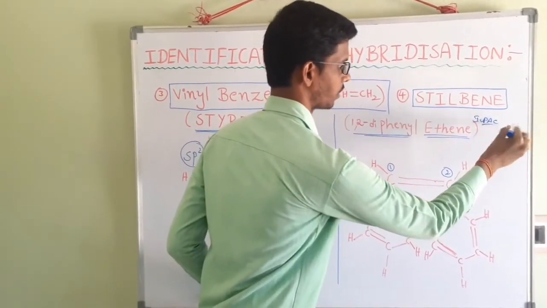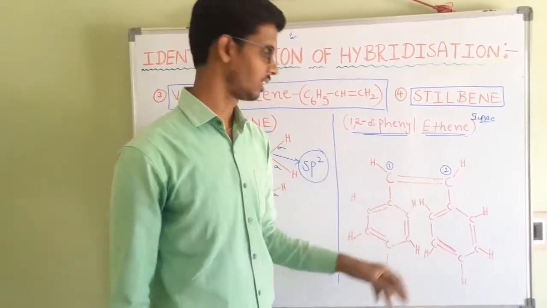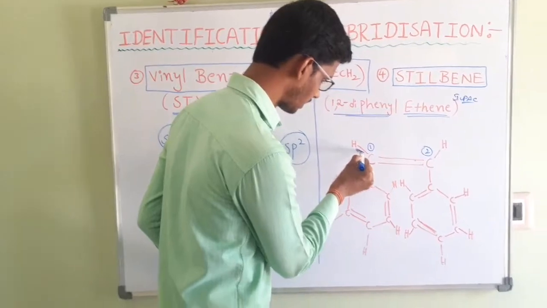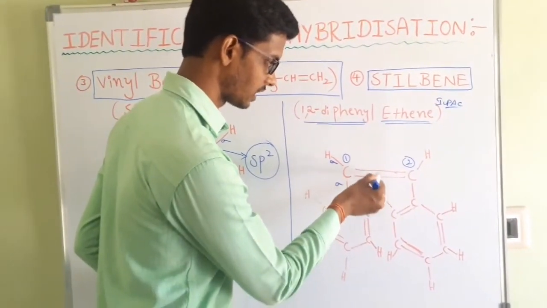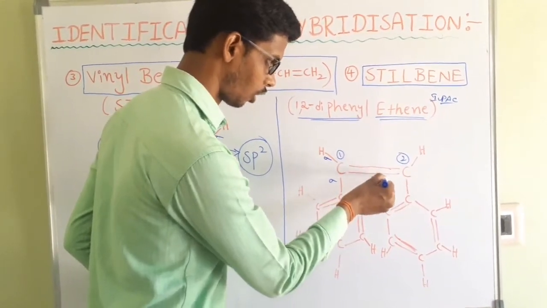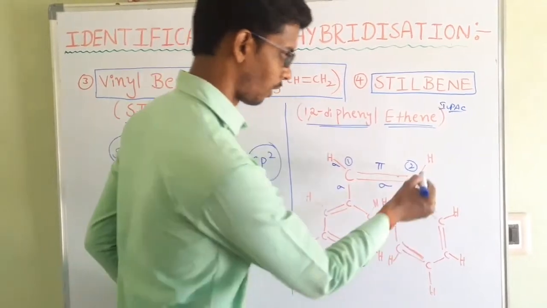Okay, let us check them. The first carbon, the second carbon and the benzene rings. The first carbon consists of a sigma bond. This is also single, also a sigma bond. Here this is a pi bond. In this double bond, one should be sigma and the second should be pi. What about this second carbon?